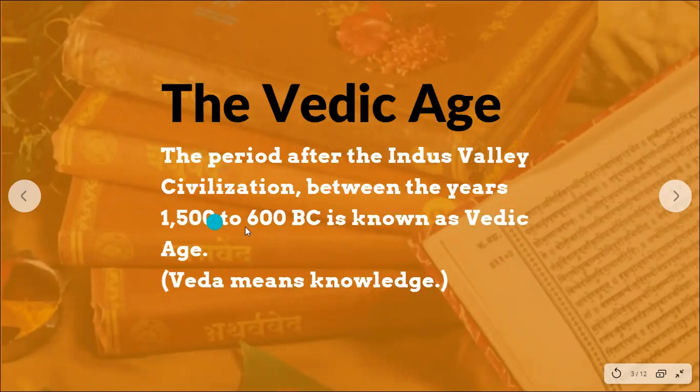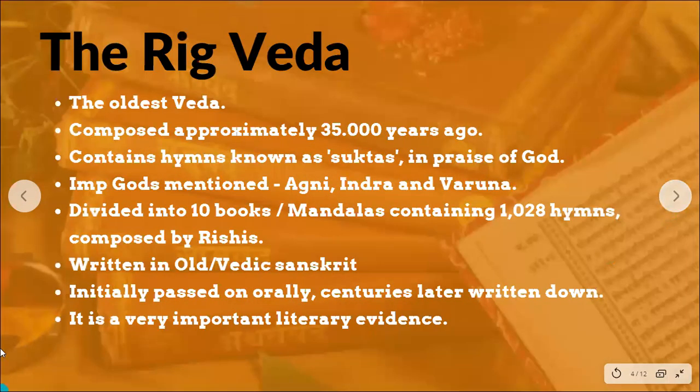Whatever hymns, songs and poems were there in the Vedas were passed over orally. And it's only after centuries that we find that they were written on palm leaves and later on converted into books and manuscripts.